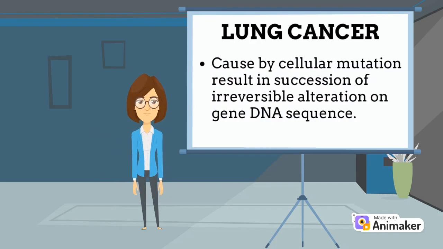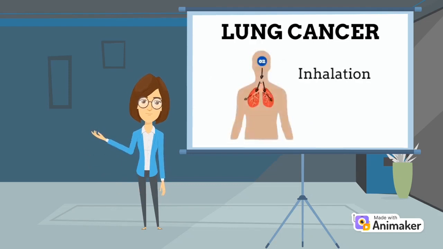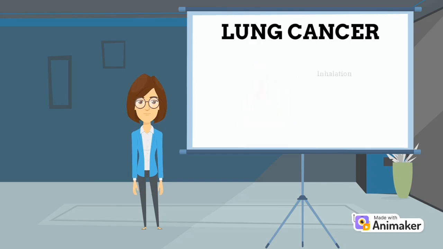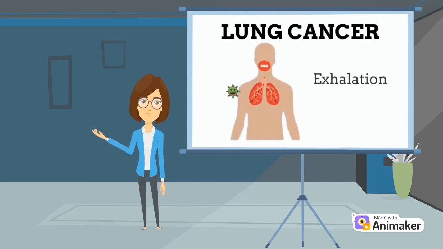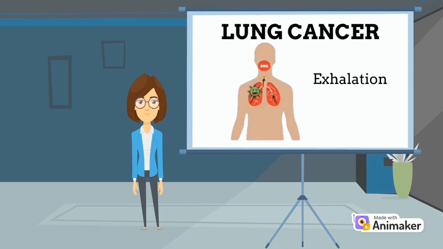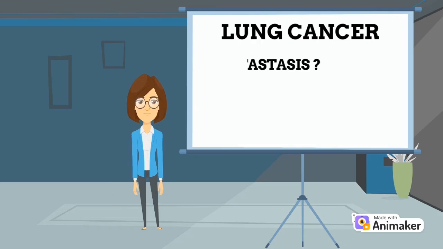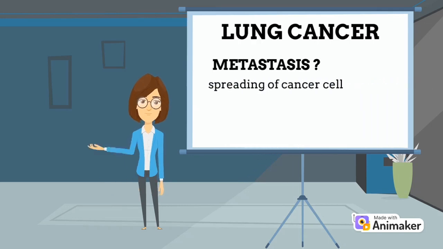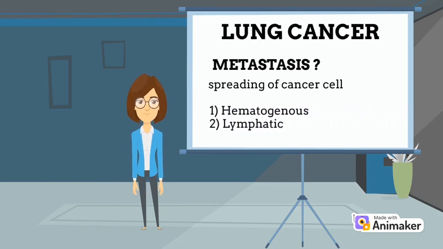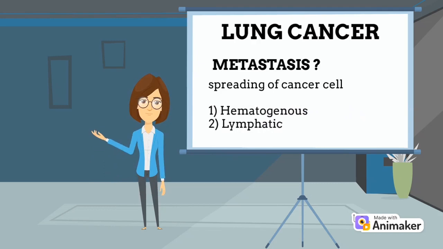DNA sequence. As we need to breathe in to take in oxygen for cell growth and exhale to get rid of carbon dioxide, hazardous substances like asbestos fiber or the chemicals in smoke frequently cause this alteration to occur, making the cancer cells attack our lung. This spread is called metastasis, when cancer cells spread to another part of the body such as the bone and brain. It occurs in two ways, which is through blood fluid and lymph fluids.